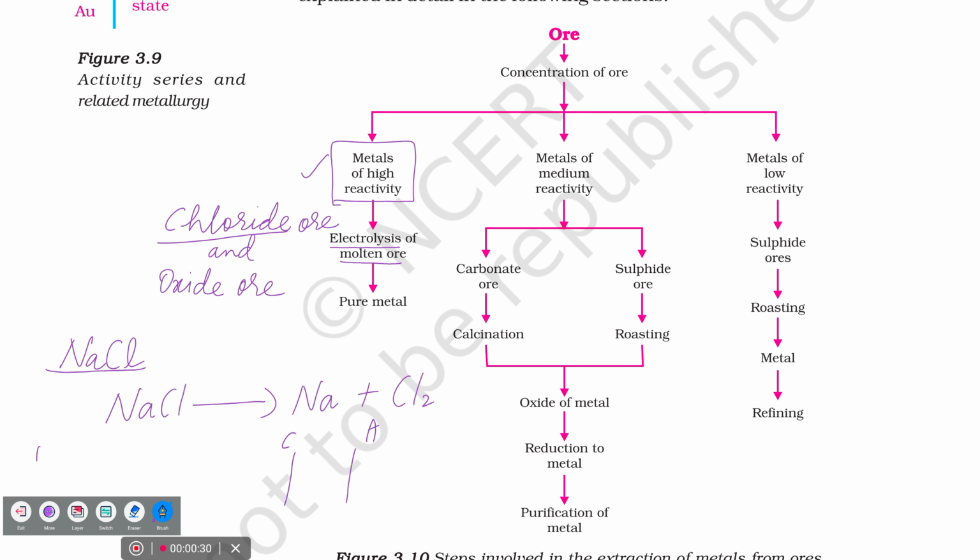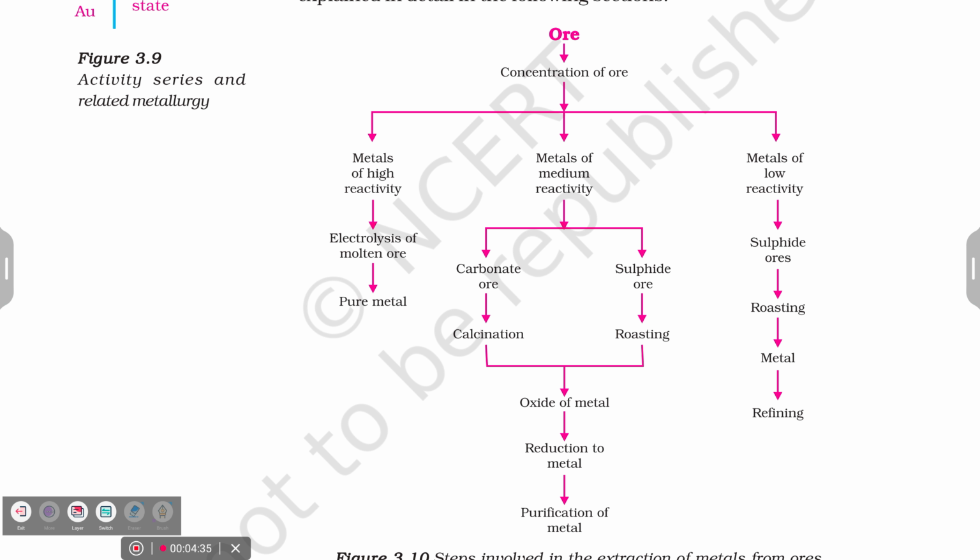I'll give one more example. What type of metal is this? Is it a high reactive, low reactive, moderate, or medium reactive? High reactive. Why it is a high reactive? What are the metals I told you? 5 metals. Potassium, sodium, calcium, magnesium, aluminum. Aluminum is coming under the high reactive or not? So this will come under high reactive metal.